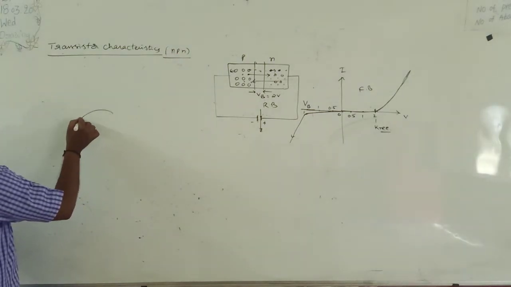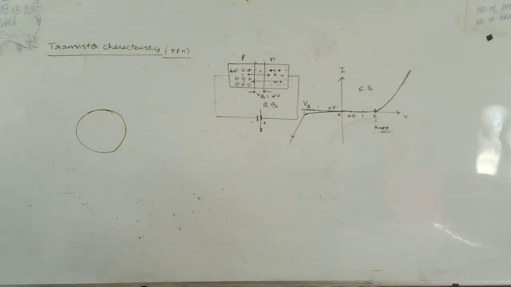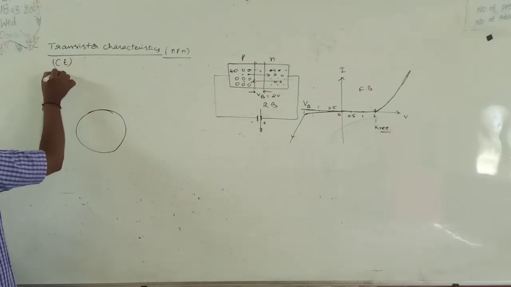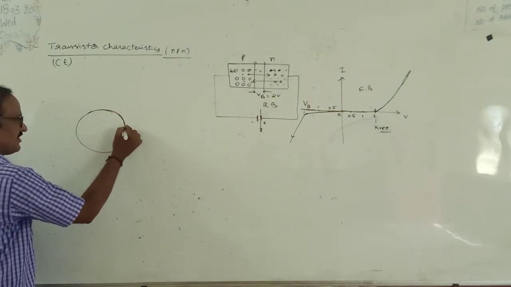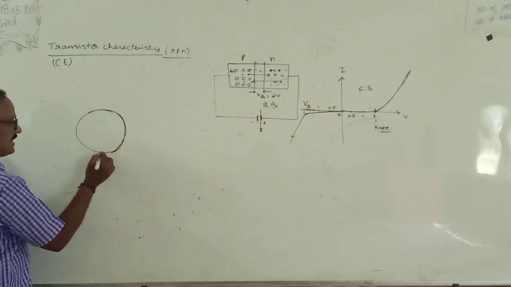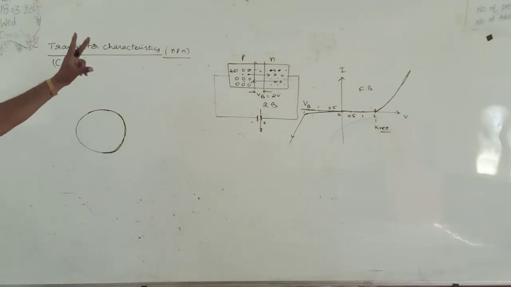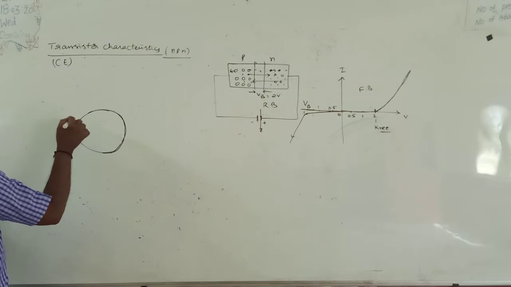So this is the NPN transistor, and also let us consider CE configuration. CE, common emitter configuration, because in CE configuration current gain is more compared with CB and CC. Mostly the NPN transistor in common emitter configuration is widely used in electrical circuits, because current gain is maximum in case of CE.